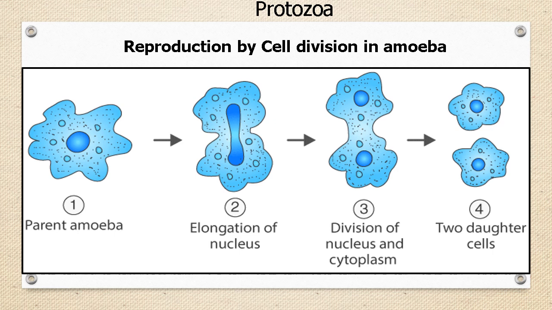In binary fission, duplication of genetic material occurs, which is not seen in cell division. In cell division, the nucleus which carries the genetic material itself gets divided into two. This is the main difference between binary fission and cell division.